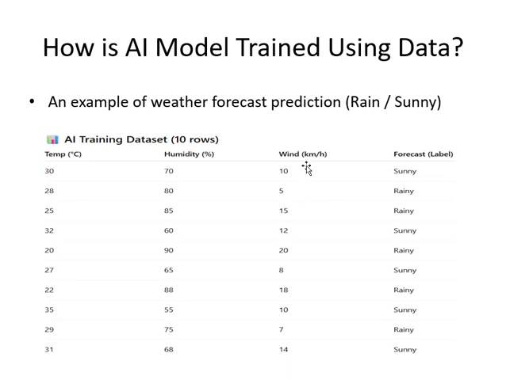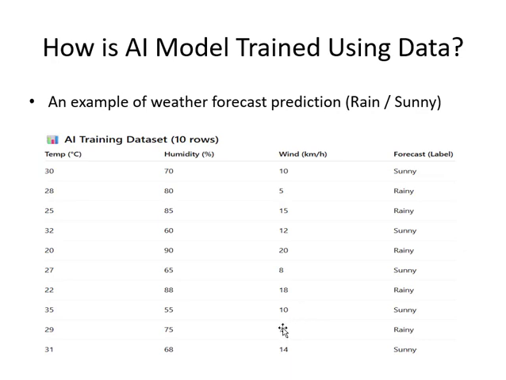So sometimes we use many features in the beginning, but we see that some feature is not useful or some parameter is not useful, then we exclude it. So wind can be excluded in this scenario, and we can make the decisions based on temperature and humidity, especially for this type of data.